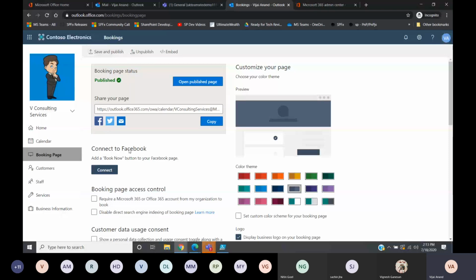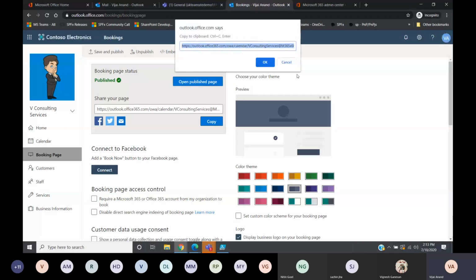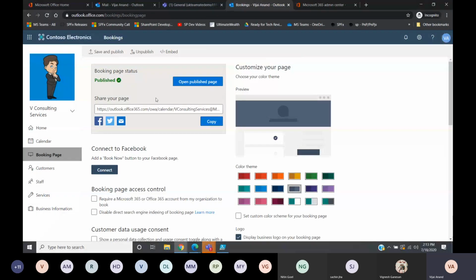Now you can connect. You see here, connect to Facebook, add a Book Now button to your Facebook page. In case your company has a Facebook page, you can add a button over there saying Book Now, right? I'm not going to do this one. Also, there is a link which can be shared anywhere, so I'll just copy this link. If you open this published page, this is how it is going to look to the customer.